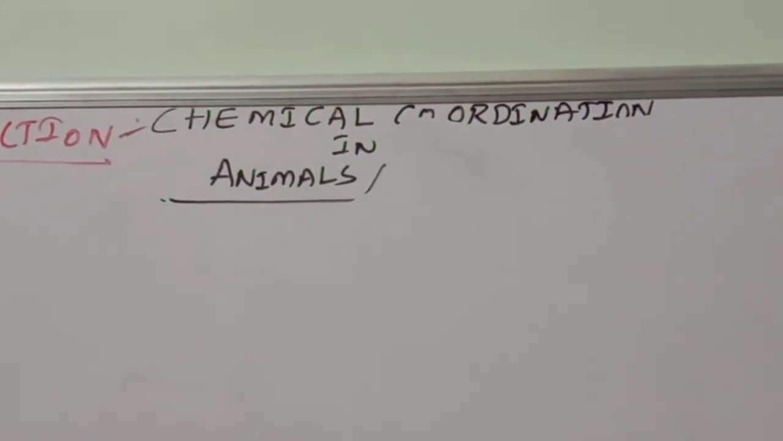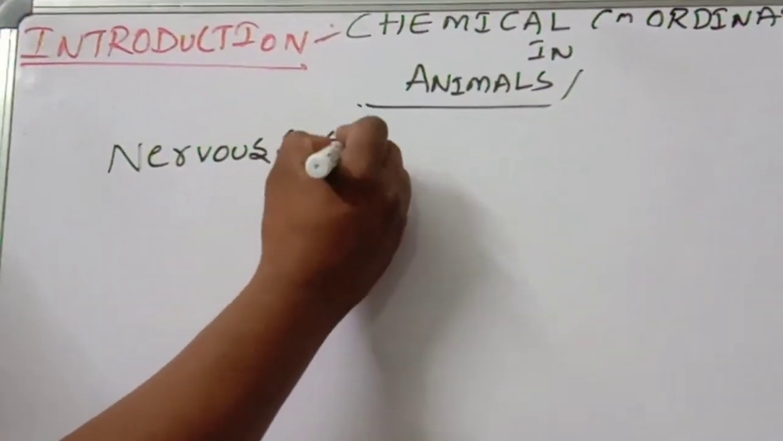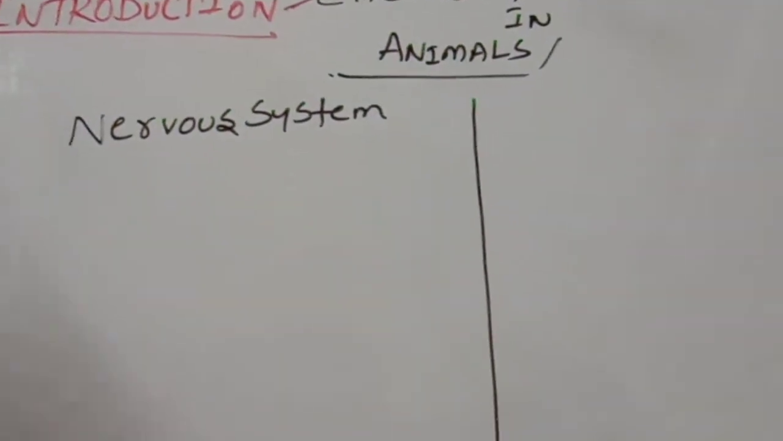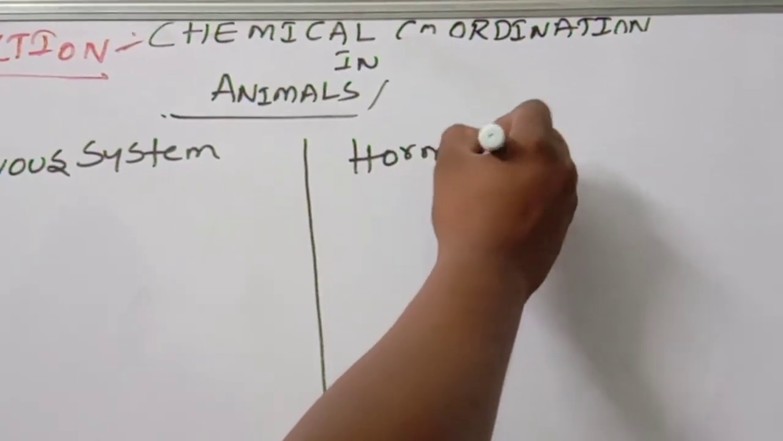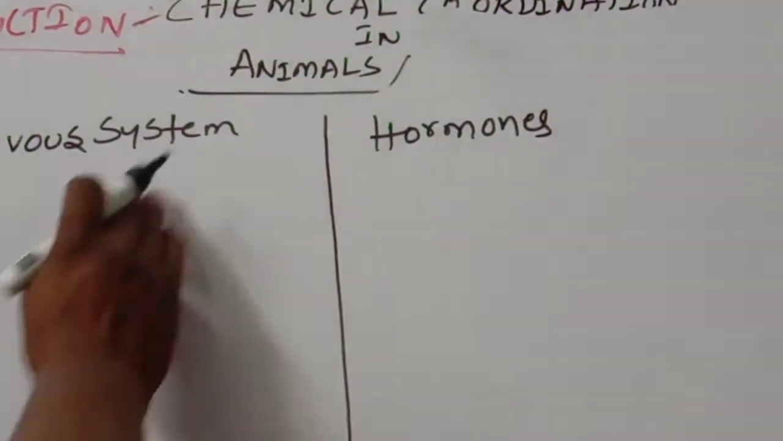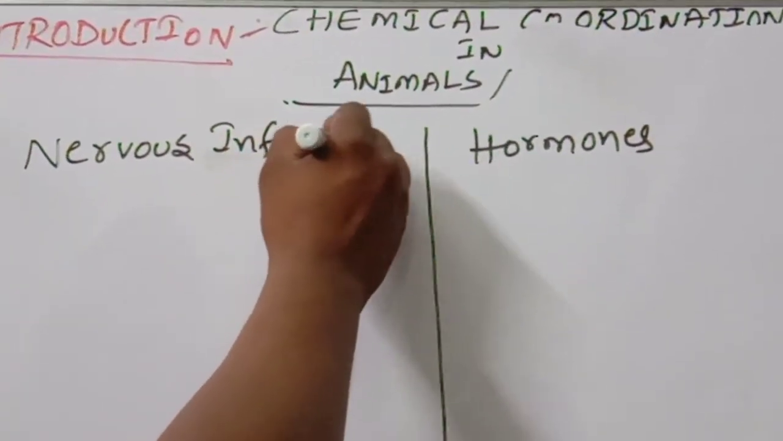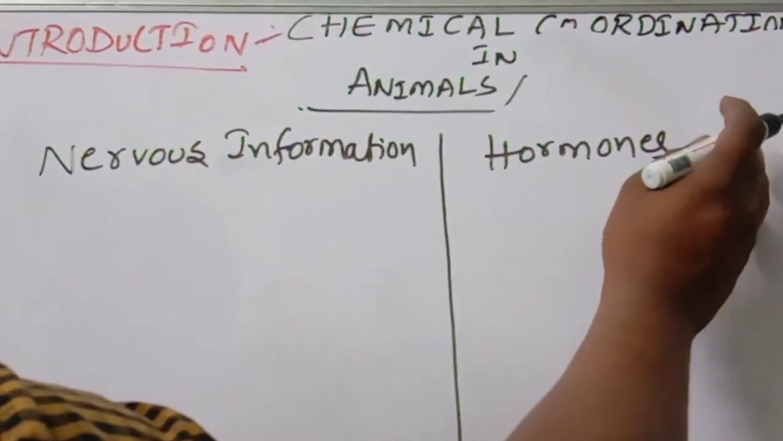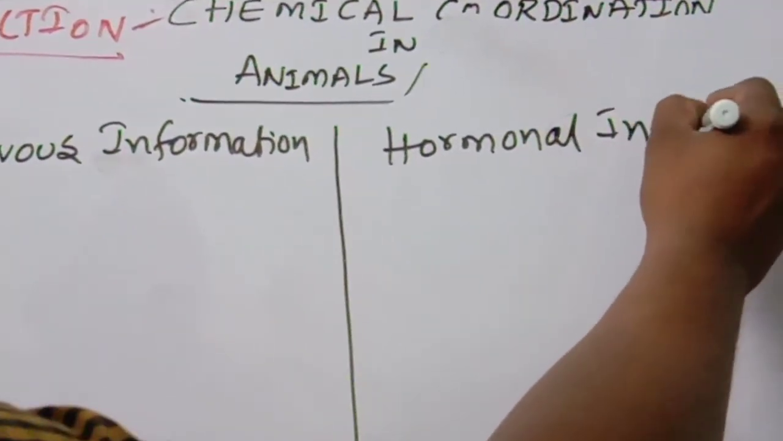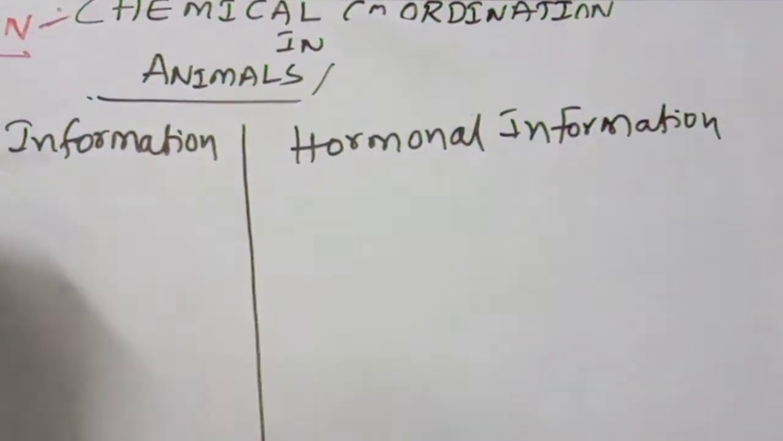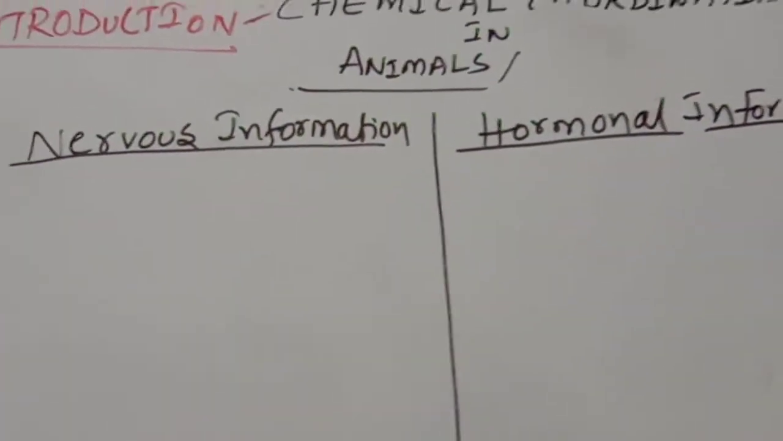Okay children, divide into two columns. One column is the nervous system, or nervous information, and another column is hormones, or hormonal information. These points you should remember. Nervous information, hormonal information. So, the first point.